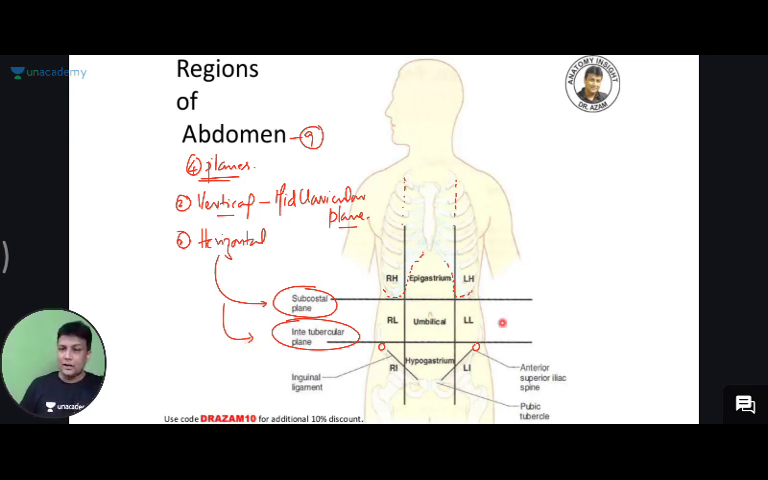चलो. Now with the help of these 4 planes, your entire abdomen is divided into how many regions? It is divided into 9 regions. अब हम लोग एक काम करते हैं. As usual, our same old practice. Let us draw our diagram now. Heading लिखो बच्चों.